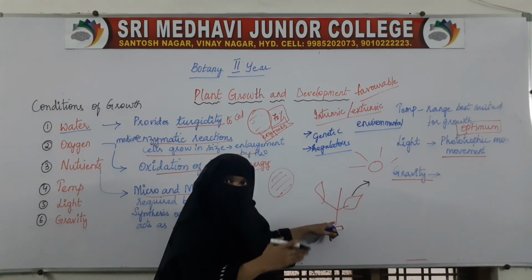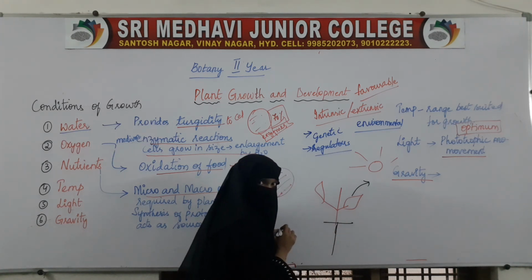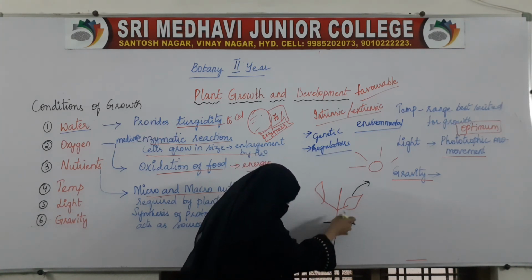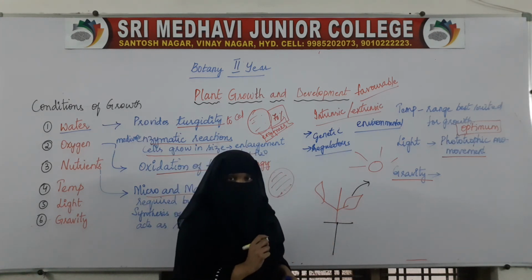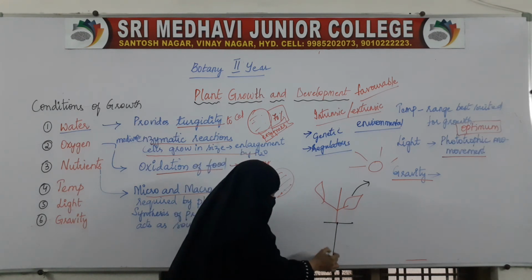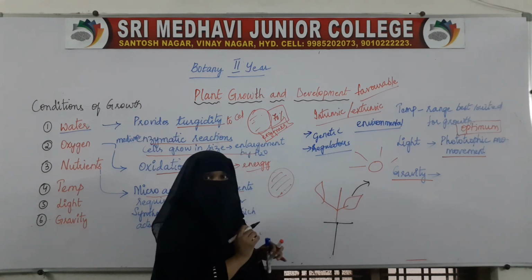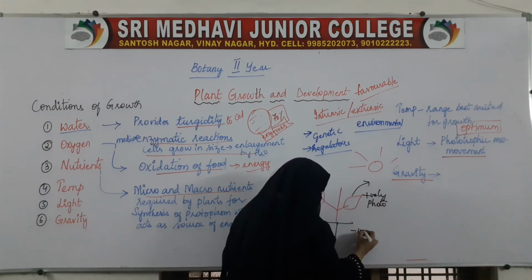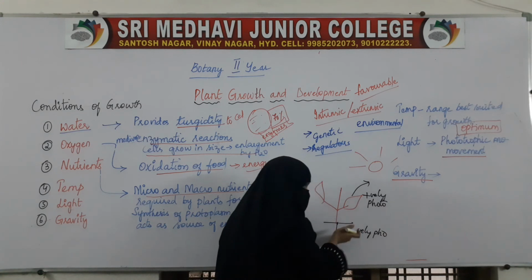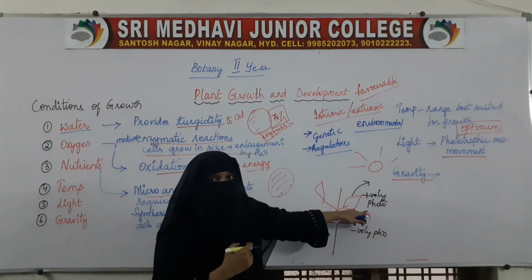The root will be growing away from the light. The growth of the root will be from here till here, like this it will grow. The root will grow towards the gravity. So it is away from sunlight. The shoot is growing towards the sunlight. So this is positively phototropic. This is negatively phototropic, that is moving away from light. It is moving towards light, bending towards light.